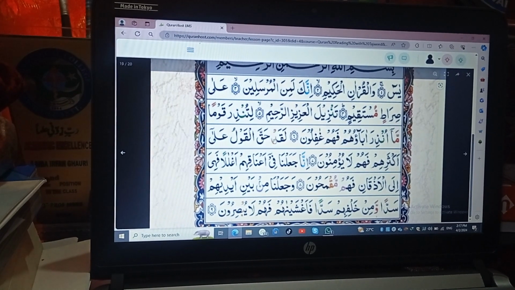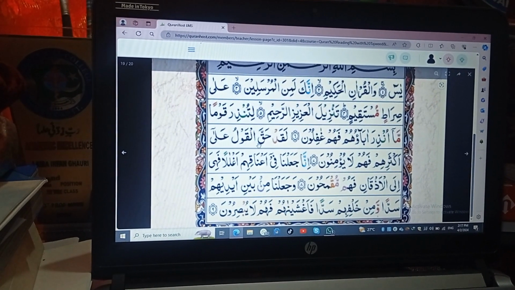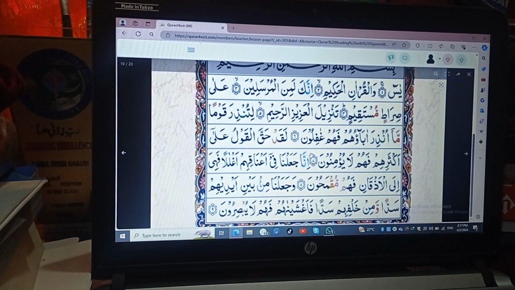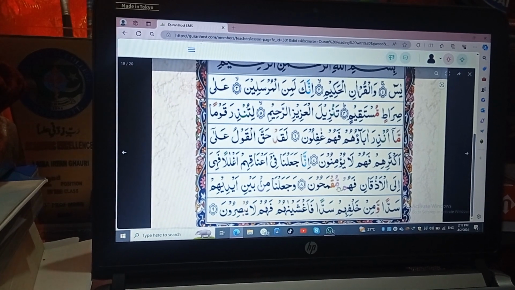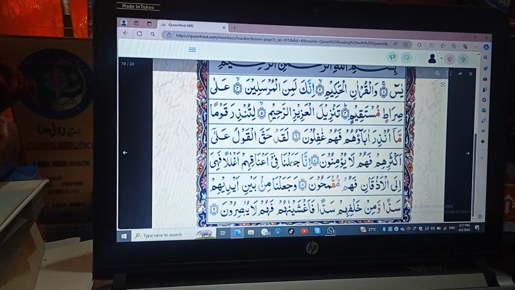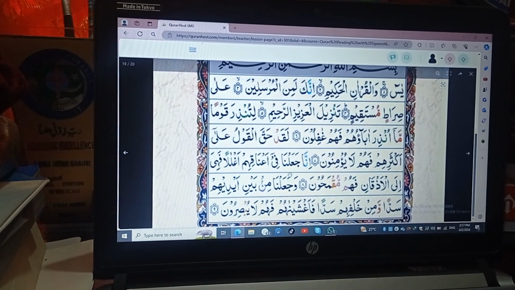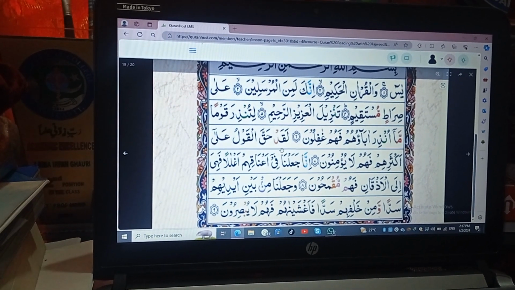So you can see dal has the sakin sign on it, lam has sakin sign on it, waw has sakin sign on it, likewise meem has sakin sign, hamza has sakin sign, waw has sakin sign, and in the later ayahs we can also see this sakin sign on the respective letters. So we have to follow the rule of sukoon here.